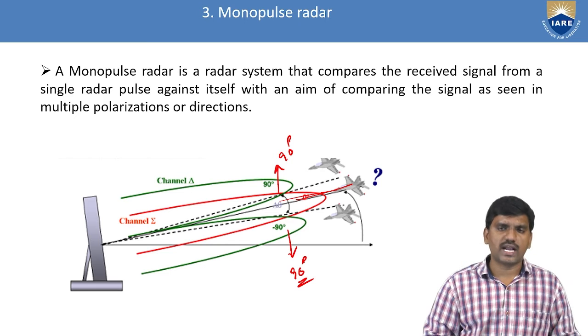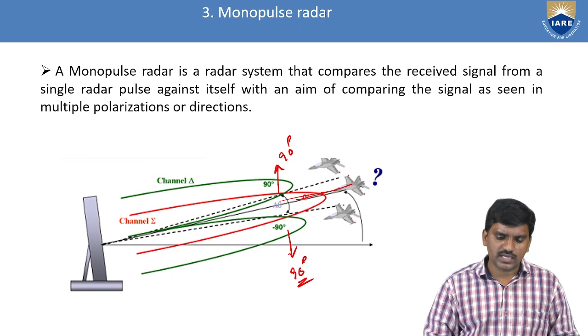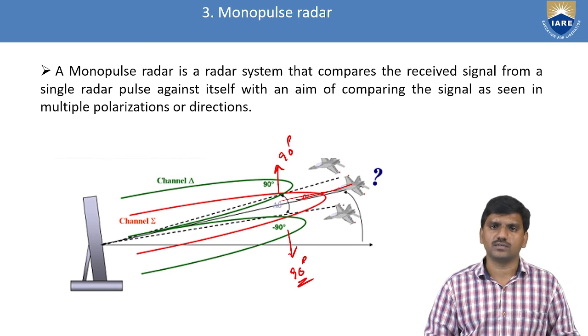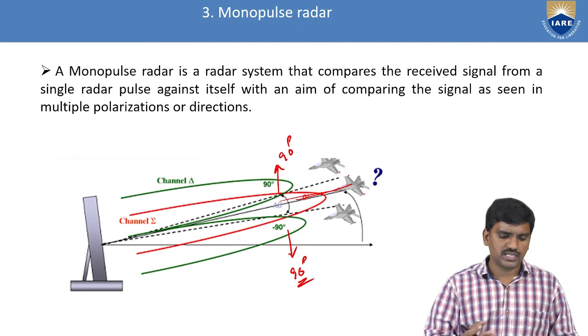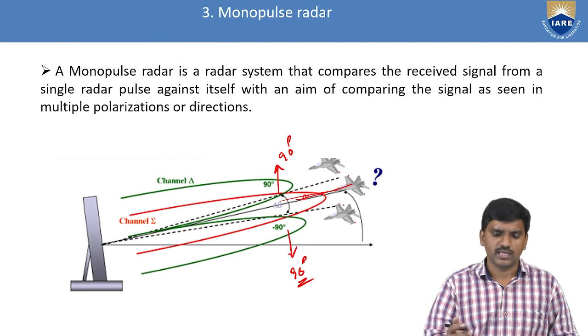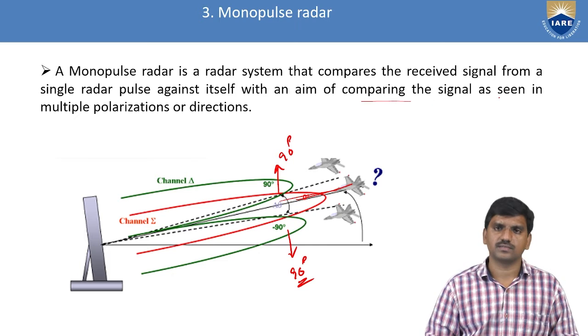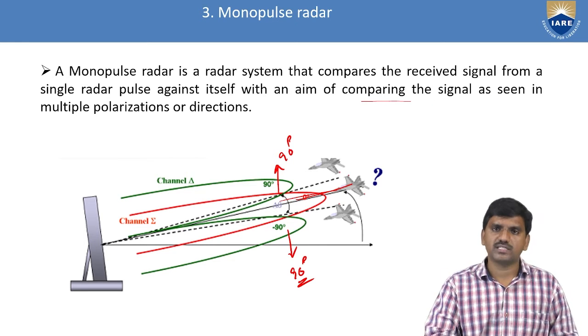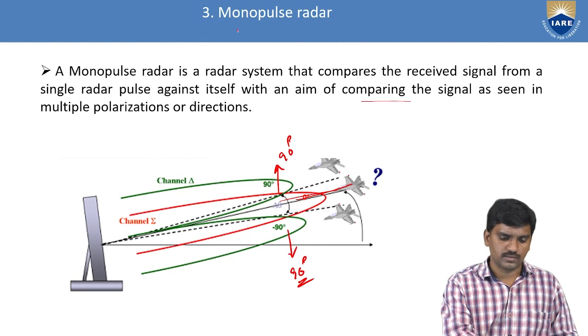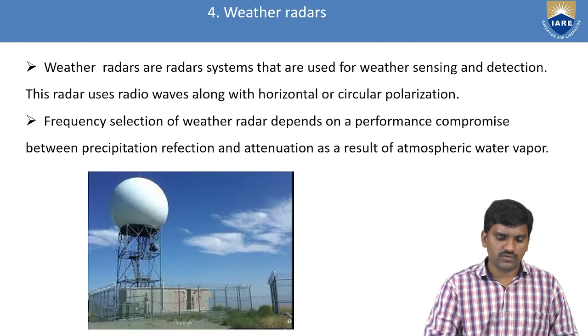A monopulse radar is a radar system that compares the received signal in terms of angle, whether it is a positive angle or a negative angle. It compares the form of a single radar pulse against itself with the aim of comparing the signals. So this is about monopulse. Only a single parameter is used to measure. Mono means single.